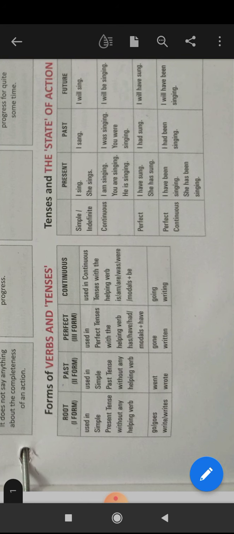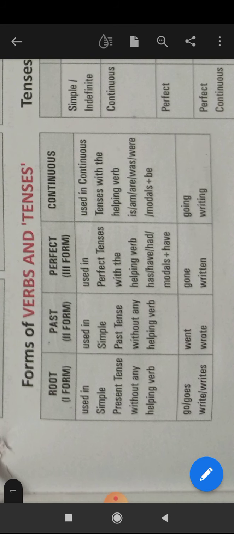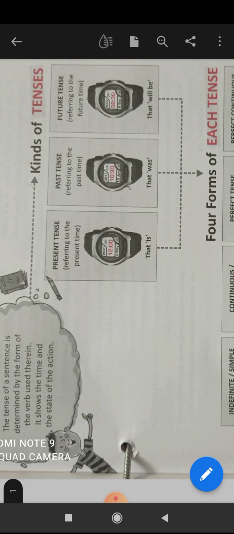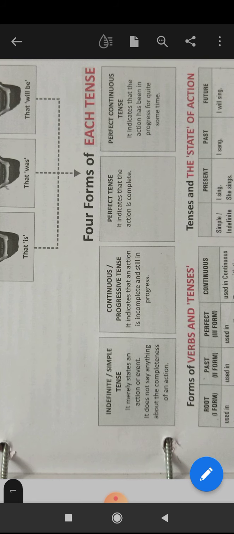Next, forms of verbs and tenses. First of all, you learnt about kinds of tenses. There are three kinds of tenses. First one is present, second is past, and third is future. And each tense has four forms. Got it? First one is indefinite or simple tense. Continuous, progressive tense is the second one. Third is perfect. Fourth is perfect continuous tense.